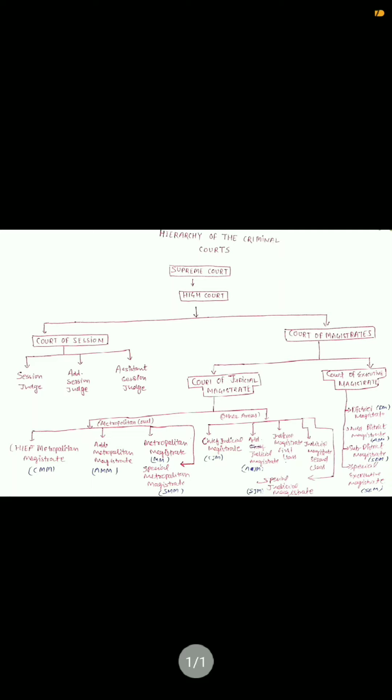But judicial magistrate of first class can impose the fine up to 10,000, and can deal with the cases in which punishment is up to 3 years. The same is for the metropolitan magistrate.